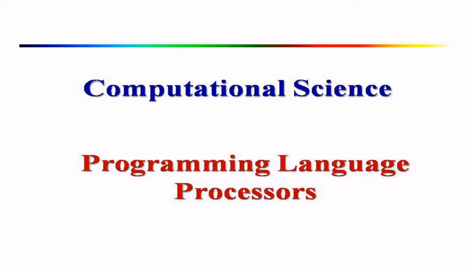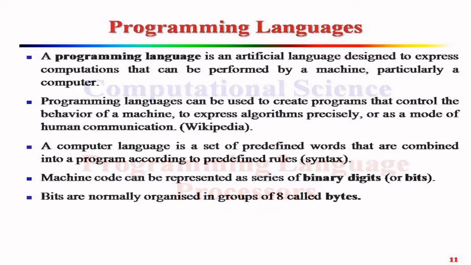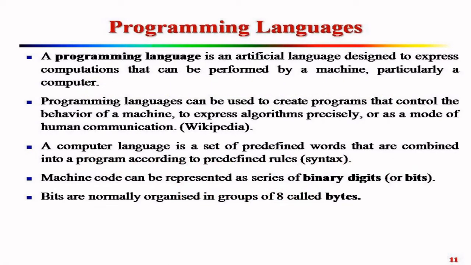So today we are going to tell you what is programming language, what is a processor. So let's start. What is programming language? A programming language is an artificial language designed to express computations that can be performed by a machine, particularly a computer. Suppose you want to add two numbers, like if x equal to a and y equal to b,